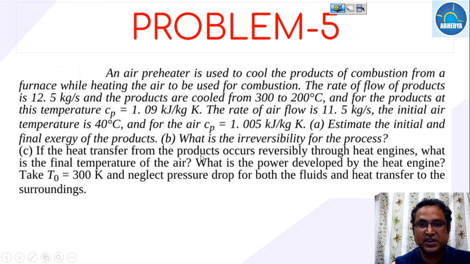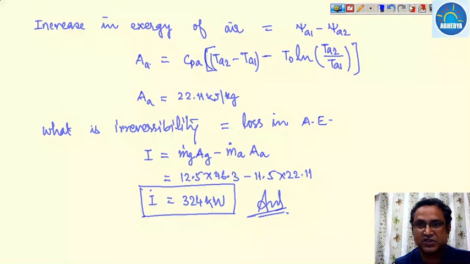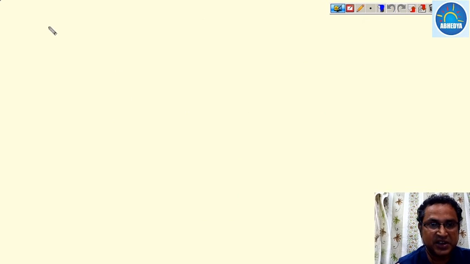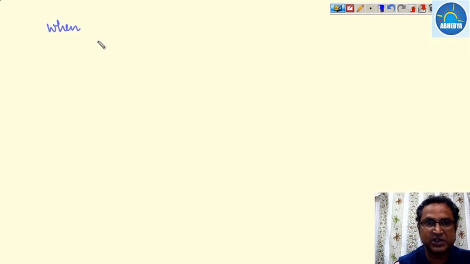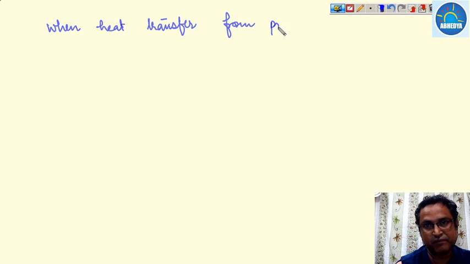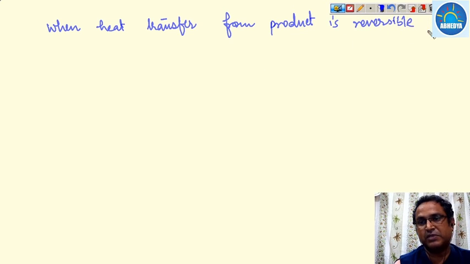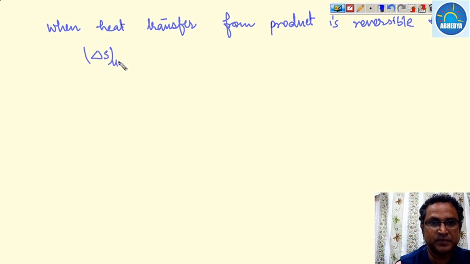So let's check part C, given: if heat transfer from the product occurs reversibly, so when heat transfer from the product is reversible, then delta S universe, meaning change in entropy, will be equal to 0.